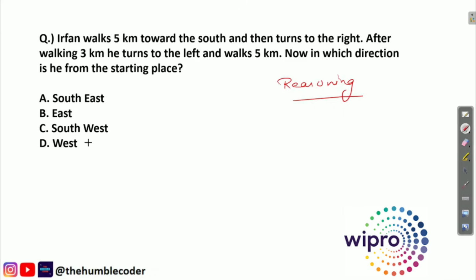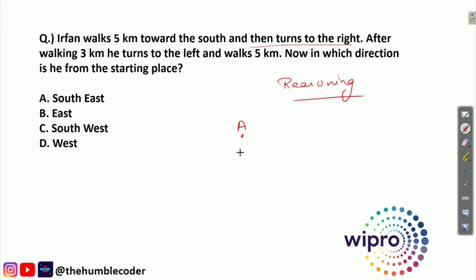Please pause the video for a minute and try to make the diagram for the direction and find the answer on your own. And meanwhile I am also solving it. So just after you solve this, you can then check the solution of this question. So let's start from here. So let's create the diagram first.